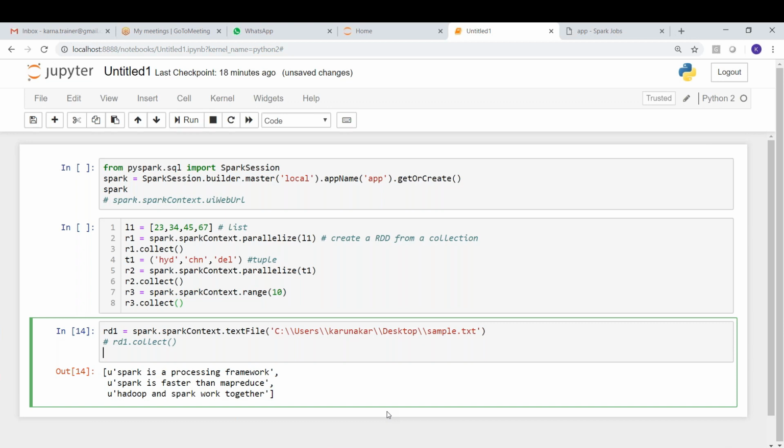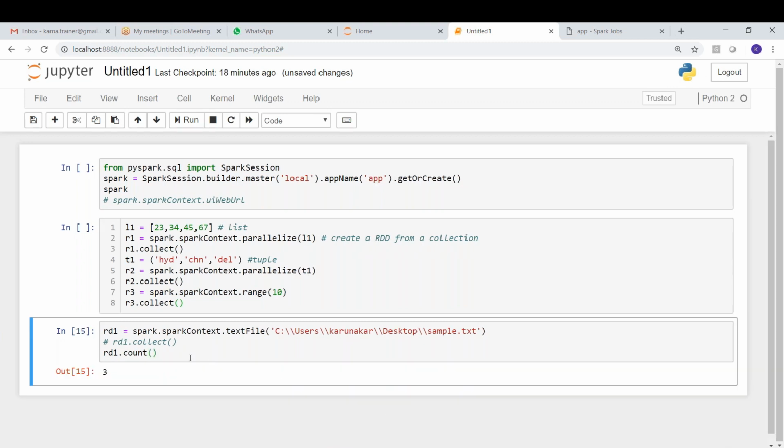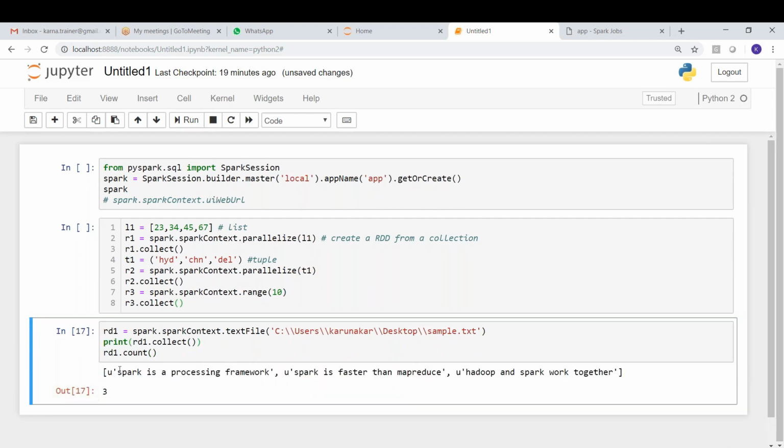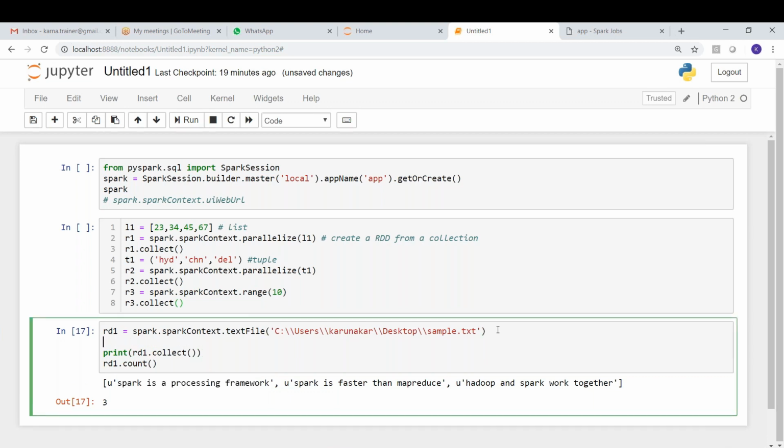The first thing is, you see this rd1 dot count. It is saying rd1 dot count equal to 3. What does it mean? Every line will be treated as a string here. Remember, every line is treated as a string. Just try to print rd1.